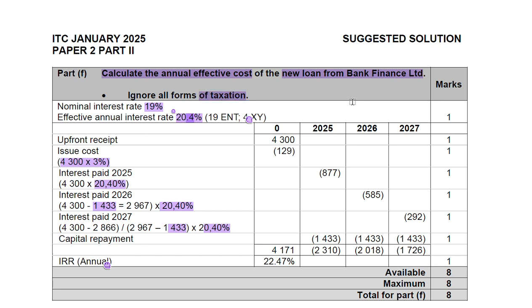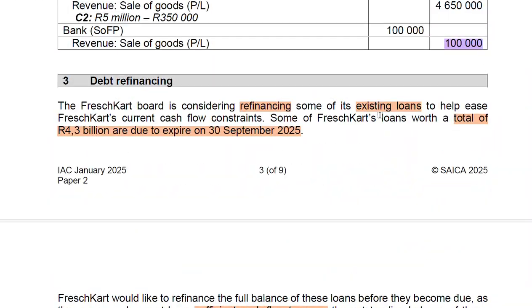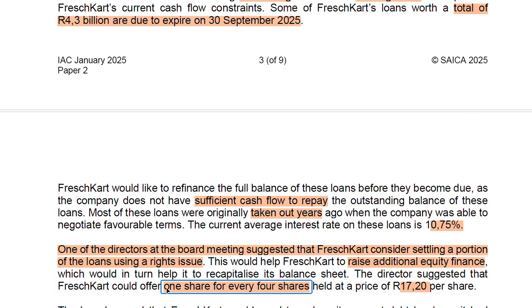When we're calculating the effective interest rates, you do not have to worry about any matters that relate to taxation. So we're going to go back to the scenario and see which part had the information that relates to Bank Finance Ltd. It was section 3 relating to debt refinancing, so that's where we're going to get the information that we'll need to analyze our scenario.